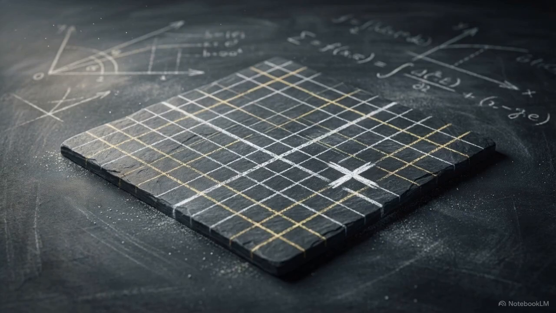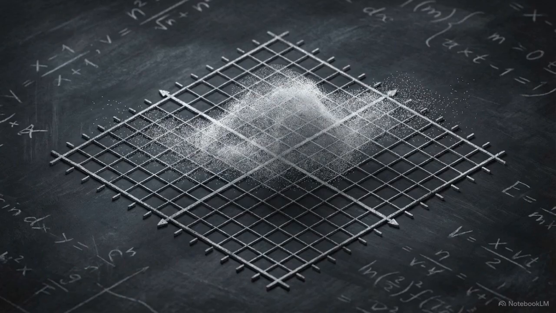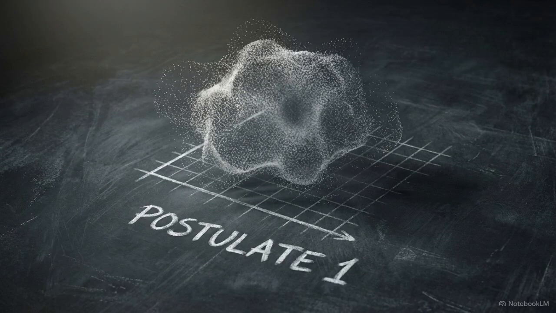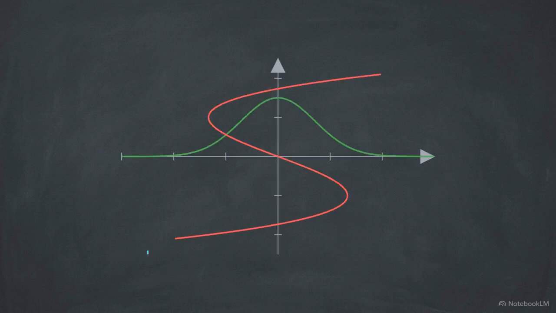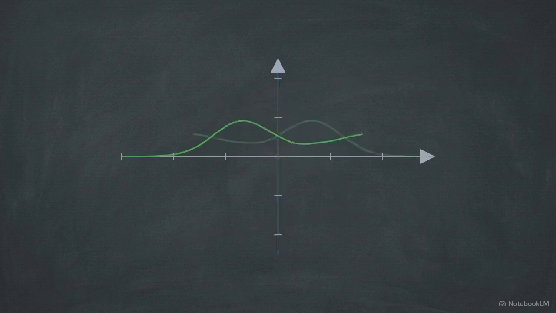We are no longer tracking exactly where a particle is. We are mapping the likelihood of where it could be. Postulate 1 establishes this probability wave as the mandatory foundation for all quantum calculations. A wave function cannot just be any arbitrary mathematical expression. To act as a valid probability distribution, it must be well-behaved. It must be single-valued, meaning a particle does not have multiple contradictory probabilities at the same position. It must also be continuous and finite everywhere.